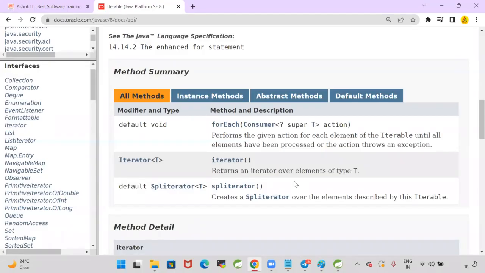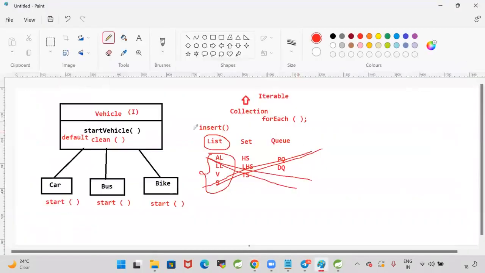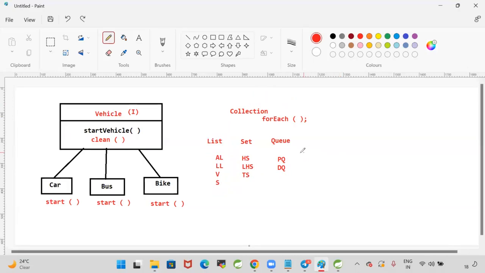Okay, guys, now you understood where they have implemented that default method in Java. In the Iterable interface, they added one method called forEach. So when they added that forEach method in the Iterable interface, do we need to implement that method in all the implementation classes, or not required? Not required. Why? Because that is a concrete method.